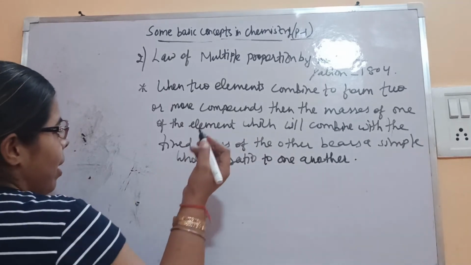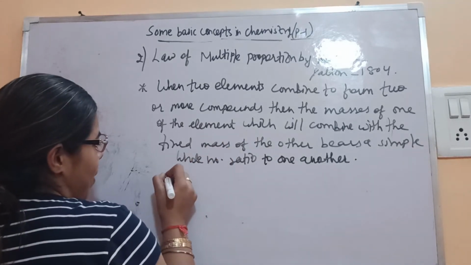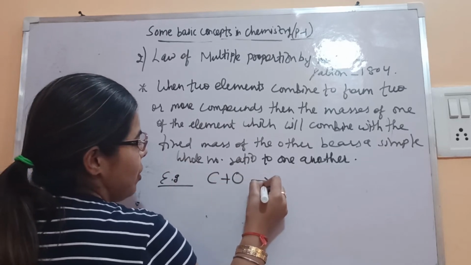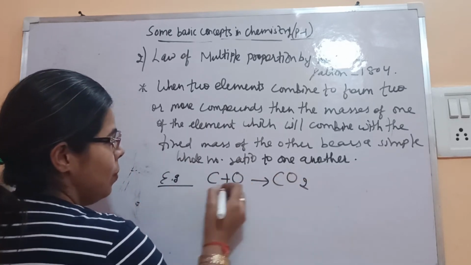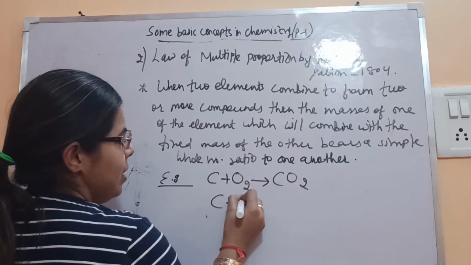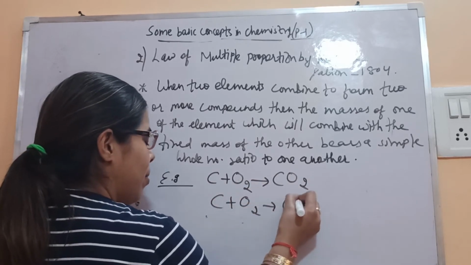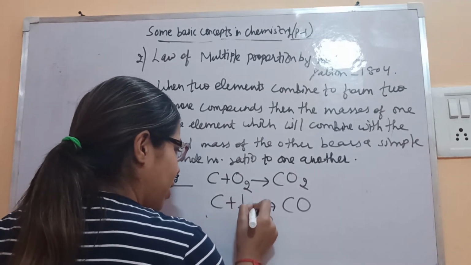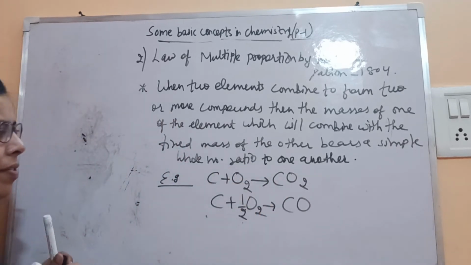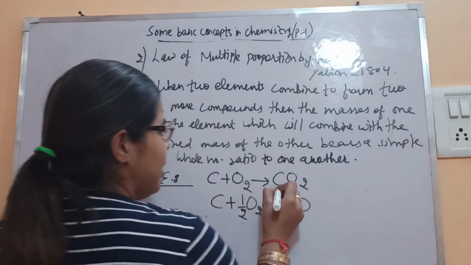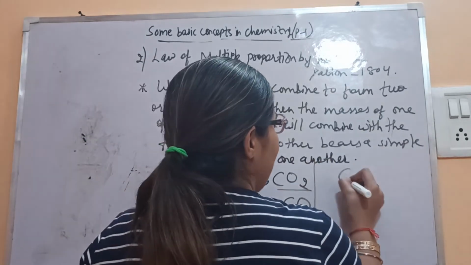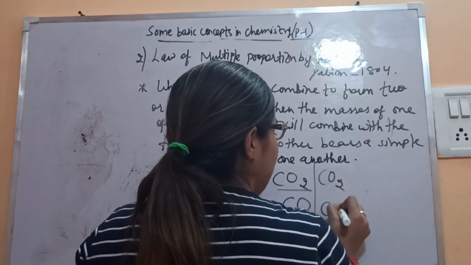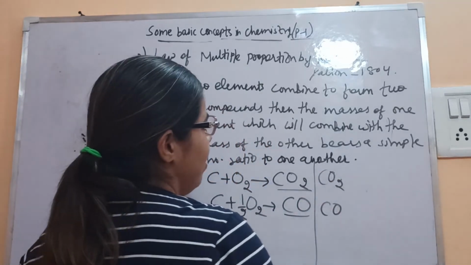Let's see. If I take the example of carbon, carbon combines with oxygen and gives you two compounds. One is CO2 and one is carbon monoxide. If I take half the oxygen here, then it will give carbon monoxide. So let's take these compounds, CO2 and CO, and their mass percentage.